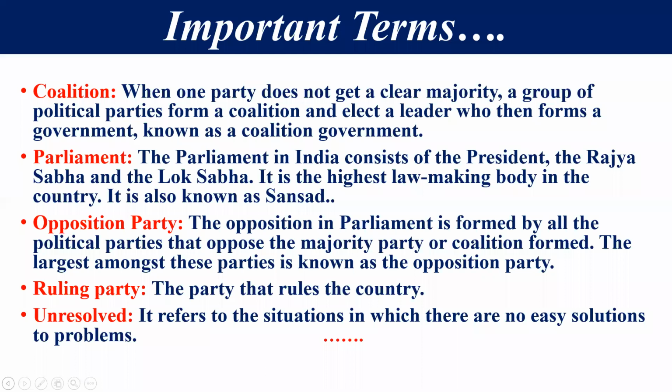Opposition political party: the political party which is not able to get a majority in the Lok Sabha election, and in the government, is known as an opposition political party. And the main function of the opposition political party is to raise the loopholes, to raise the negative points of the government. Ruling party: the political party which gets the majority and forms the government is called the ruling party.